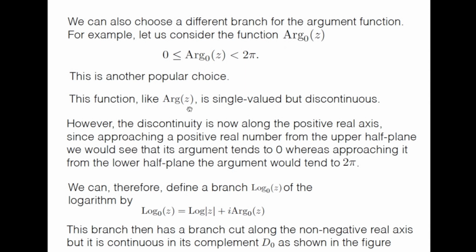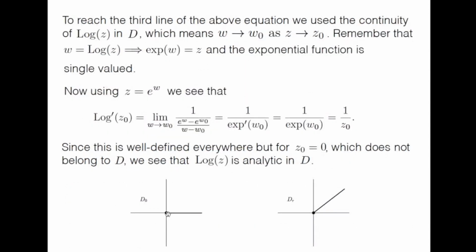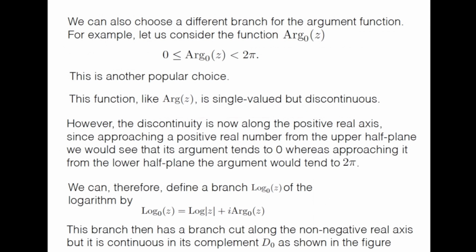This function, argument z, is also single valued but discontinuous. In the case of the principal value of the argument function, we discussed that the discontinuity is along the negative real axis. But now we can easily check that the discontinuity is along the positive real axis, because the argument function arg 0 is between 0 and 2 pi. Approaching a positive real number from the upper half plane, its argument tends to 0, whereas approaching it from the lower half plane, the argument tends to 2 pi.